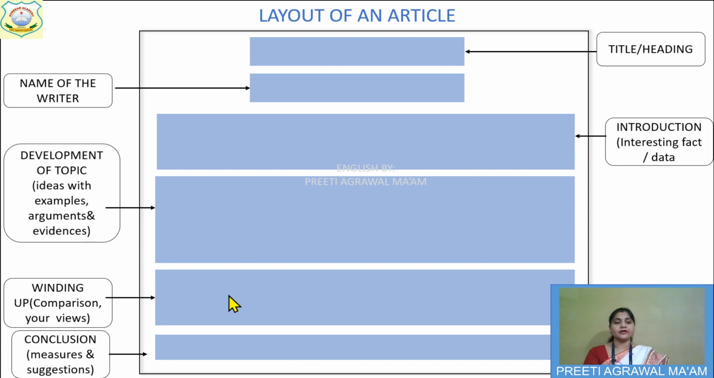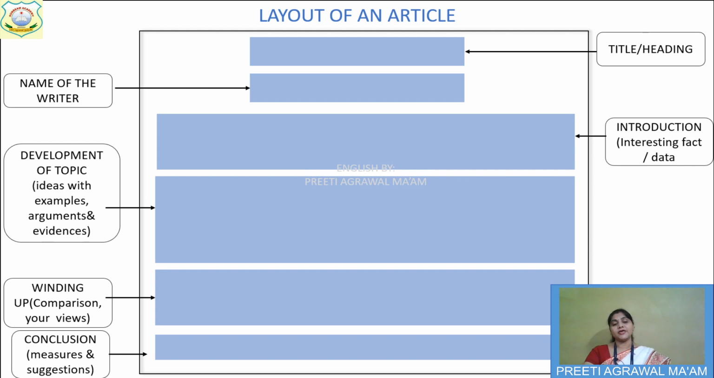Now in the next paragraph, you have to wind up. Winding up means this is not the concluding part, but it will be a part of the conclusion. Just before the conclusion, you have to write a paragraph which will be the winding up paragraph. Here you can write the comparisons, the contrast. You can represent your views in this paragraph. So you can compare whatever your topic is about.